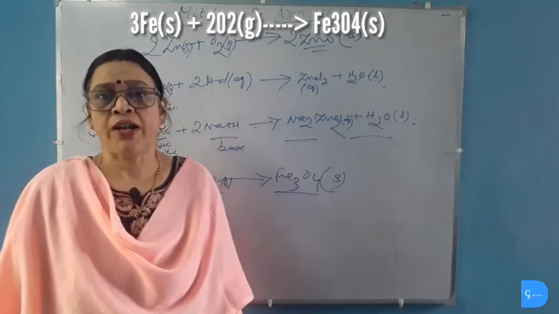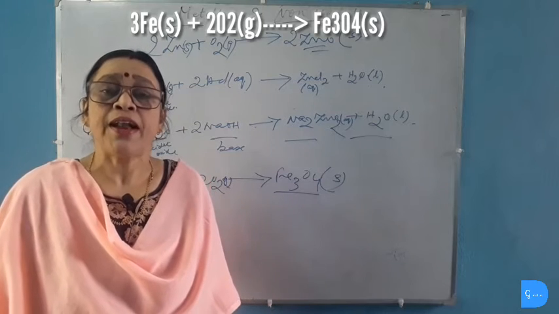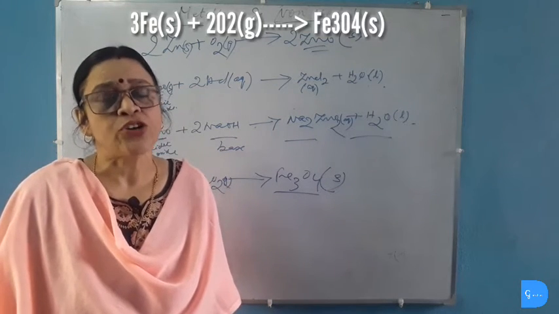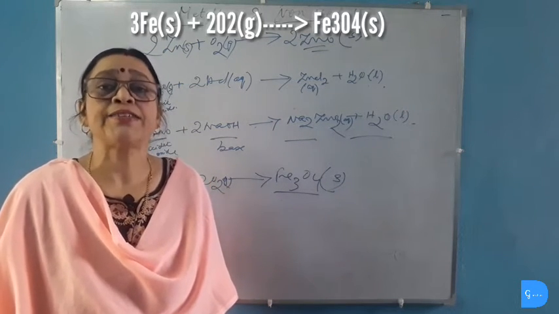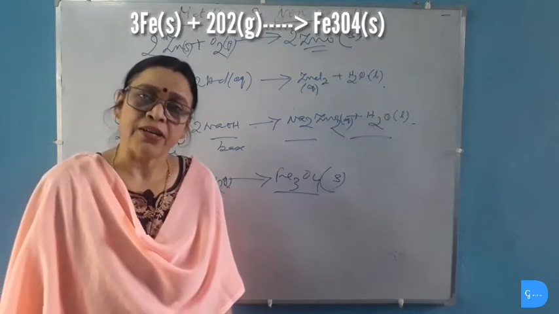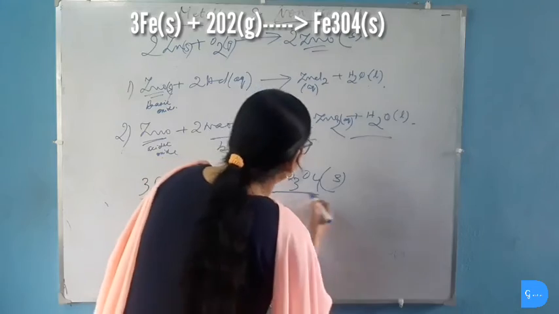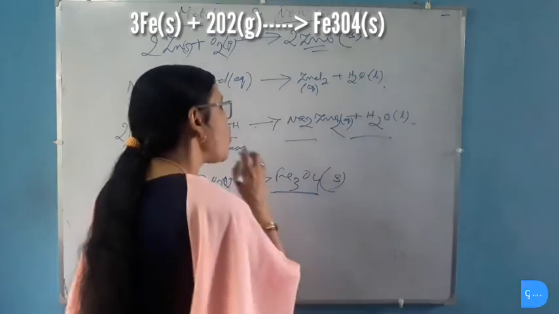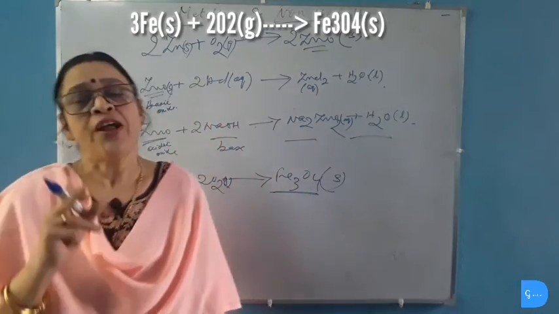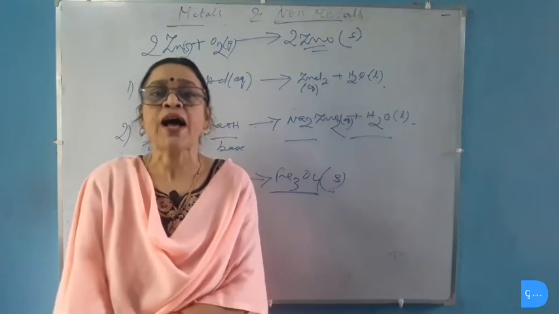The reaction of iron with oxygen takes place less readily than that of zinc. So we can say that iron is less reactive than zinc. Now when iron reacts with oxygen, it produces iron 2,3 oxide, that is Fe3O4.